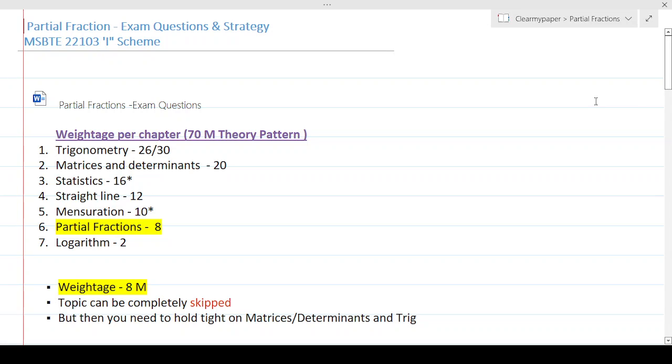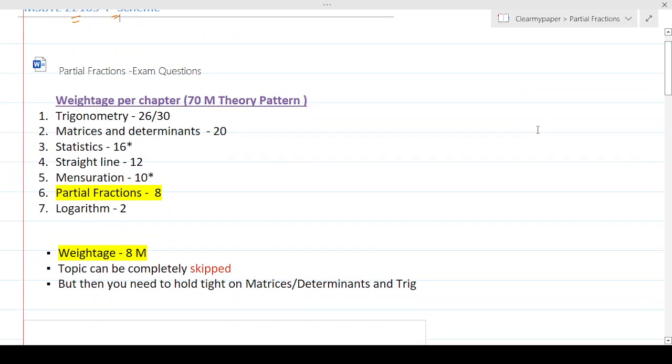Let's talk about partial fractions from an examination standpoint and the overall strategy. Whenever we try to prepare for the syllabus, how should we think about it strategically? Whether you want to score or you want to pass your exam, or your goal is something different. So let's understand about that. And here we're talking about the Maharashtra State Board syllabus. Paper code is 22103, First year Basic Mathematics I scheme. So let's understand what's going on here.